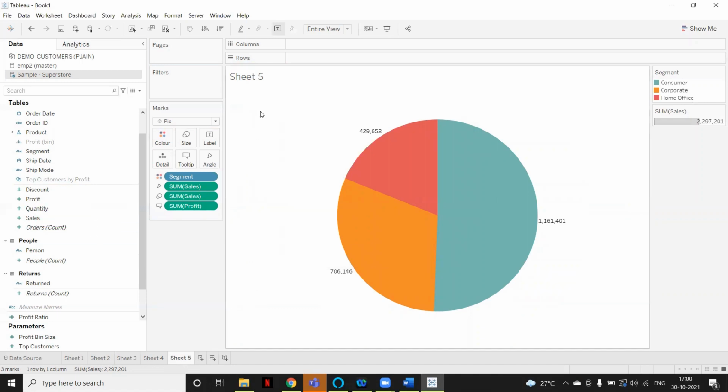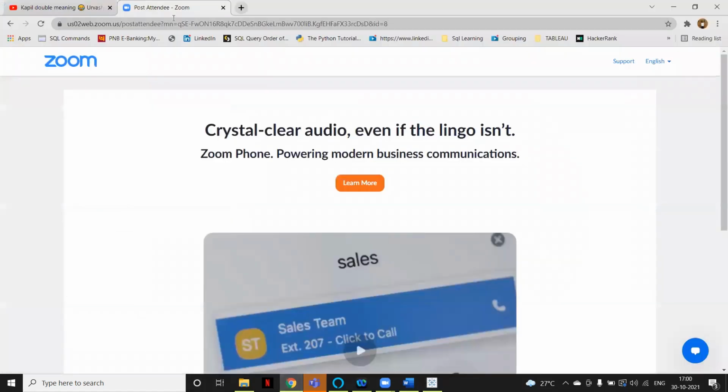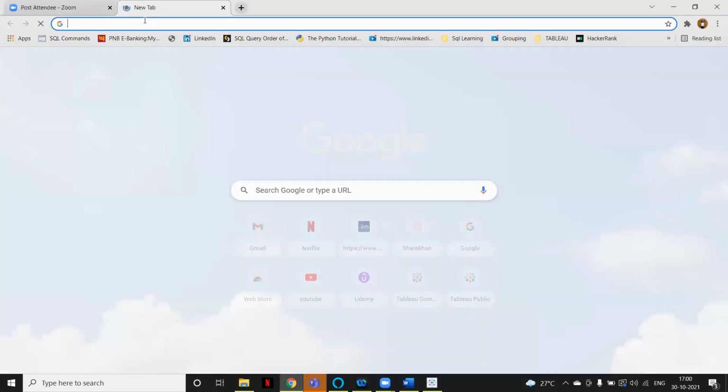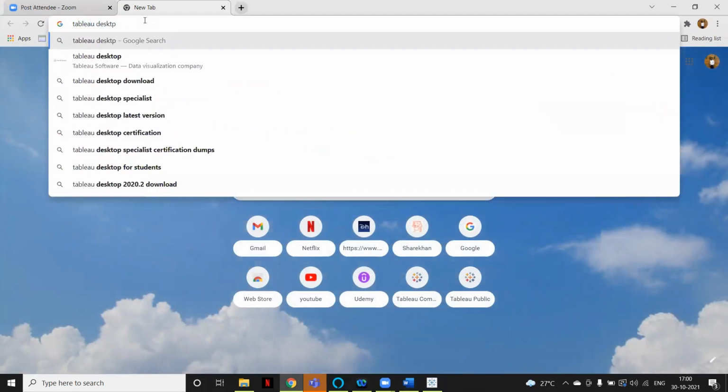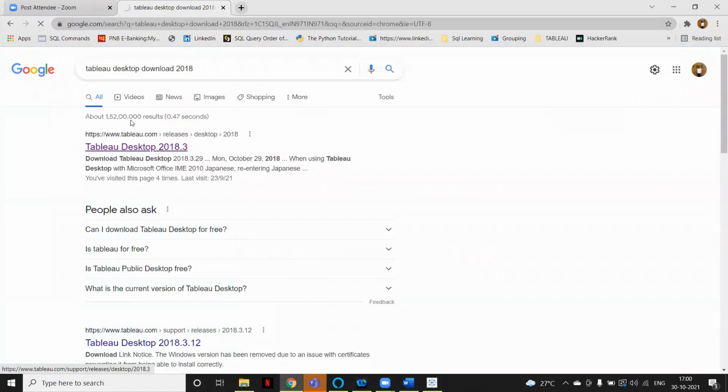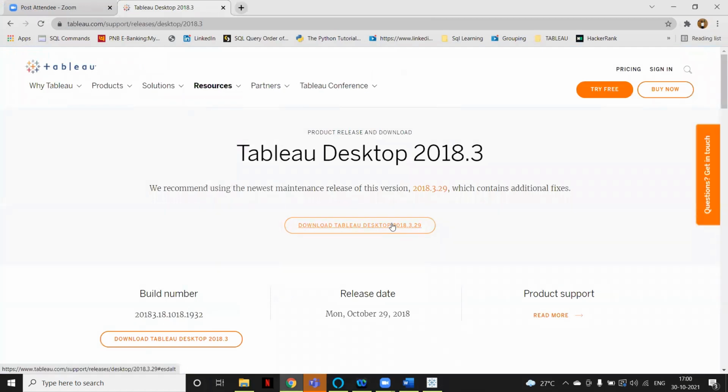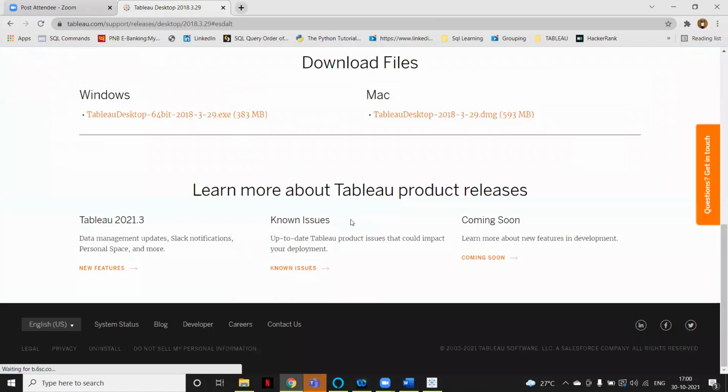If you have not downloaded it, I will show you how you can download the Tableau. Tableau Desktop, download, let's say 2018, just click on this icon, link, and here you can download. One more thing, this is only a 14 days trial. In the next class, we will see the product of Tableau, and yes, you are right. The Tableau Desktop that you will download is for a 14 days trial.